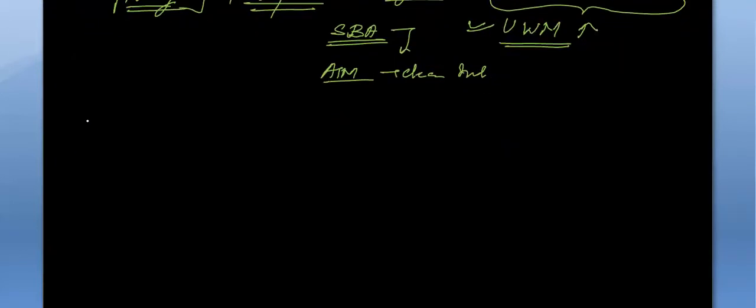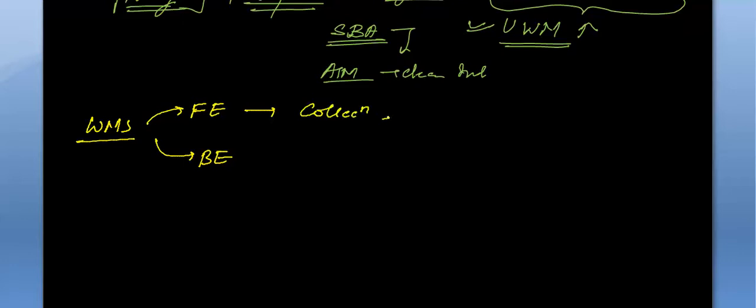So like I said, the waste management system consists of a front end and a back end. The front end is collection and transportation of waste.